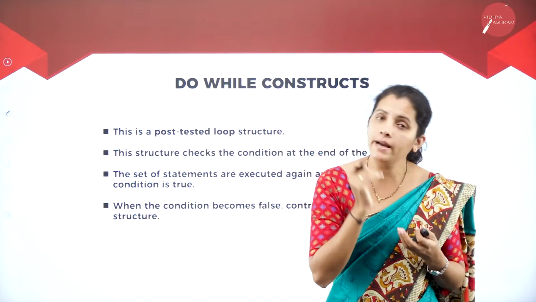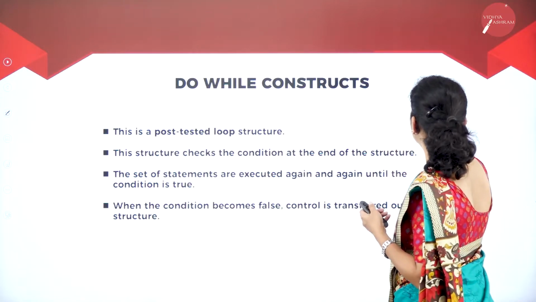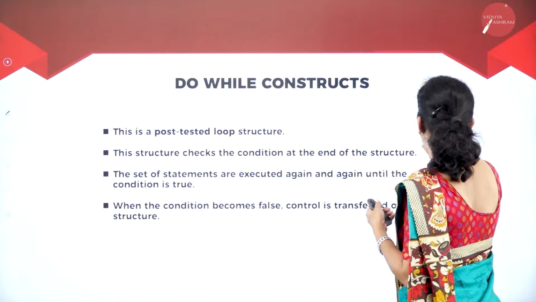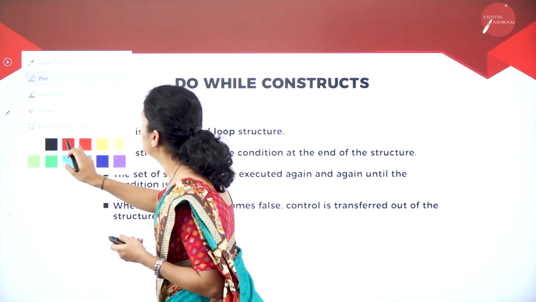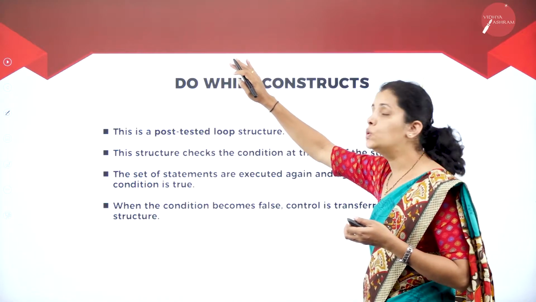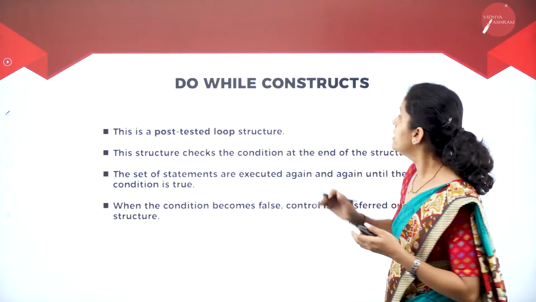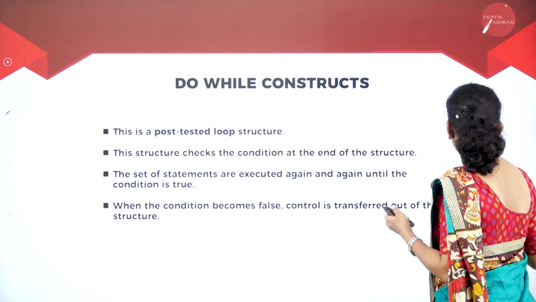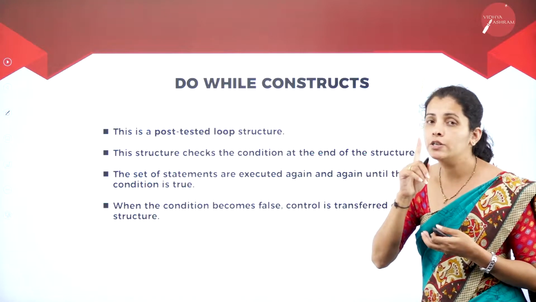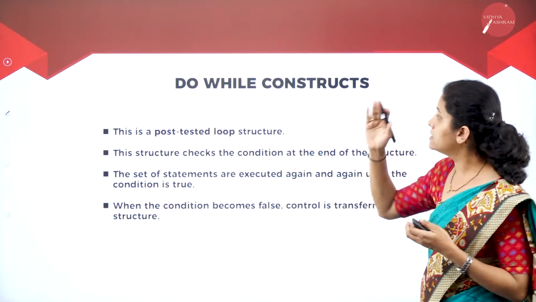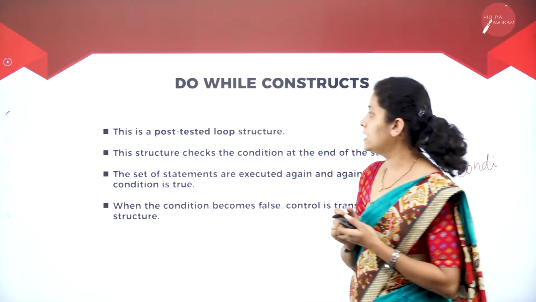But in my do while statement, at the beginning I'm going to have do, then a certain set of statements, and at the end I'm going to check the condition. For that reason, the do while construct is called post execution. That means if the condition is false, then also the do while statement is going to execute at least once. So that is the difference between while construct and do while construct.